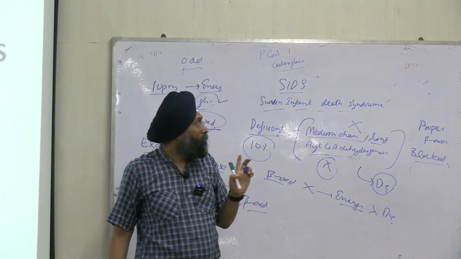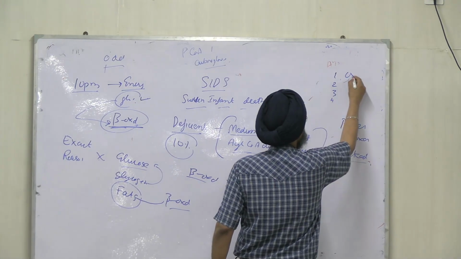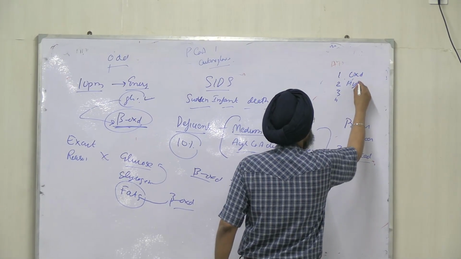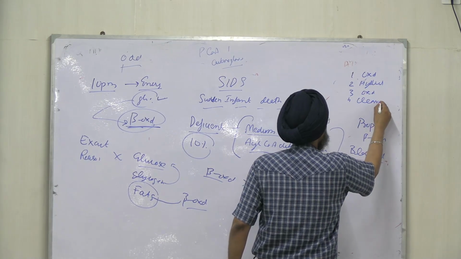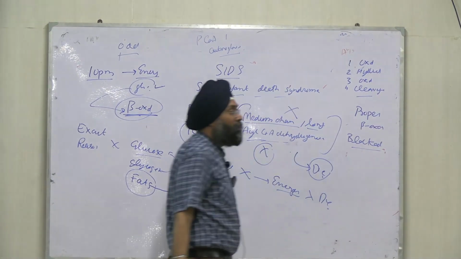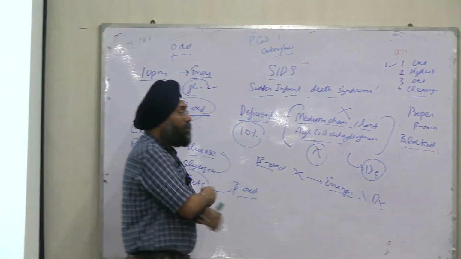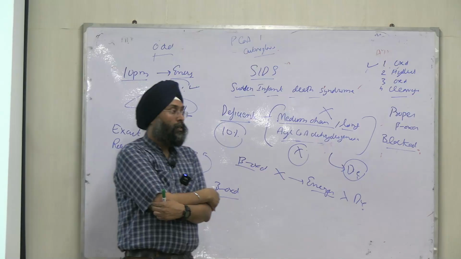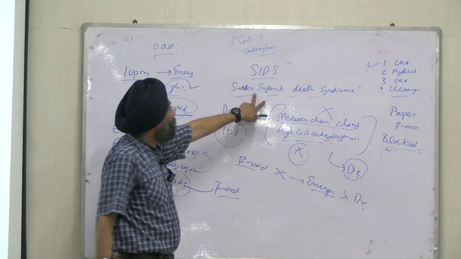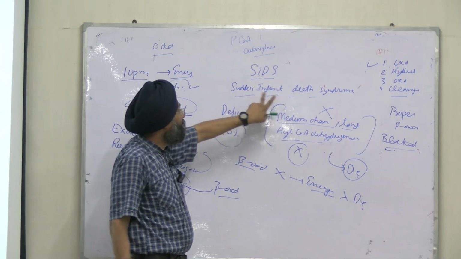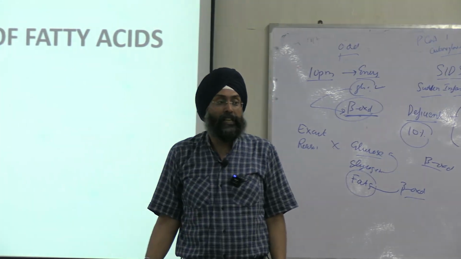We discussed the 4 steps of beta oxidation: oxidation, hydration, oxidation and cleavage. In the first step, the enzyme was acyl-CoA dehydrogenase. So beta oxidation is not playing, it is blocked and causing death of the infant at midnight. The disorder is sudden infant death syndrome. Is the disorder clear to all of you or is anybody left?